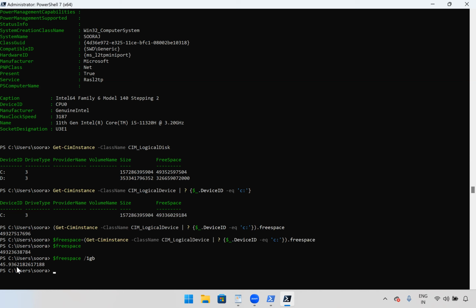We are getting the free space, right? Okay. After this decimal value, we can round off. We have an option, right? This is how we can convert KB to MB to GB. All of this we'll discuss when we are writing the script in the later session. We are going to discuss so many use cases using WMI and CimInstance. That time we'll discuss when we are creating the script for health check and all. In that we are discussing the drive report also, I mean disk details also. Okay, that time we'll discuss all those things.